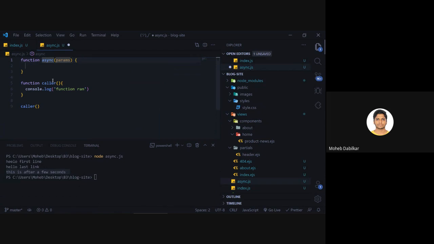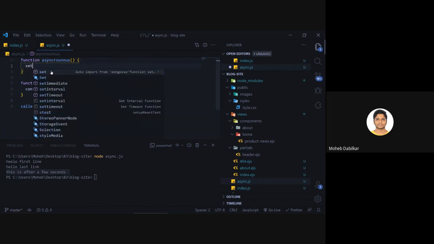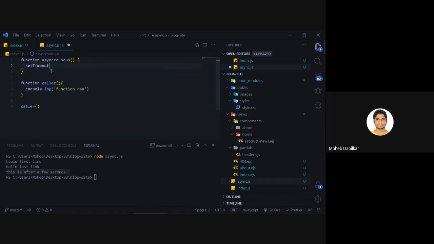Sorry, async is a keyword and it cannot be used again as your personal word. So you'll say asynchronous. I know that my spelling may be wrong, but we will say that it does not take in anything, but it runs a set timeout. So you'll say it runs after 3000 seconds, and as well as it says console log,